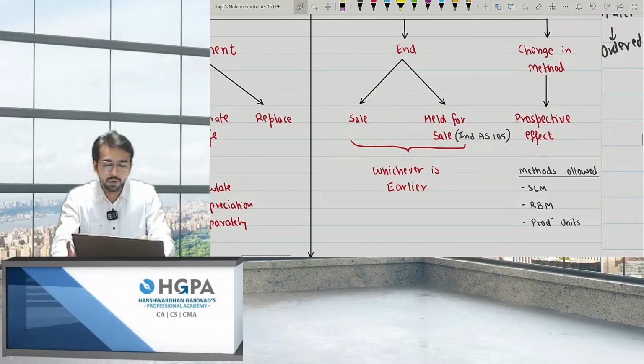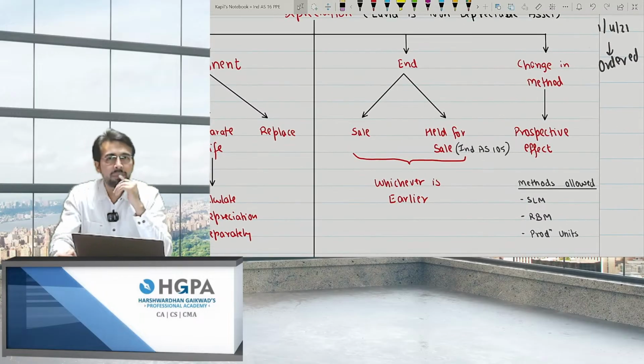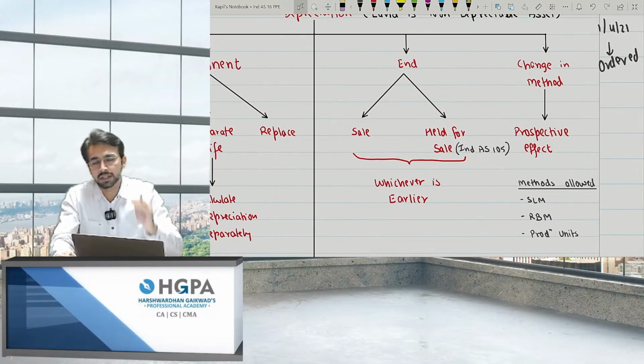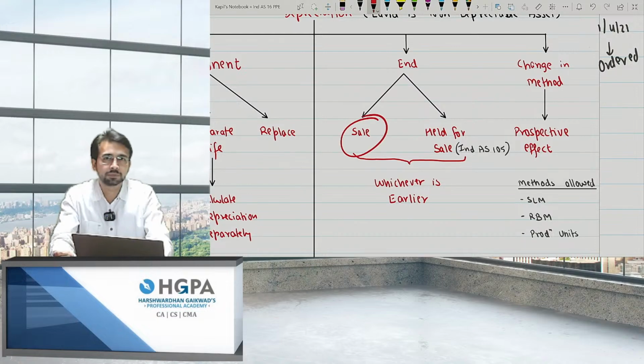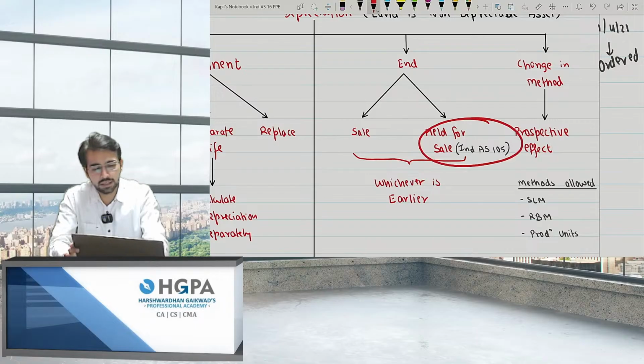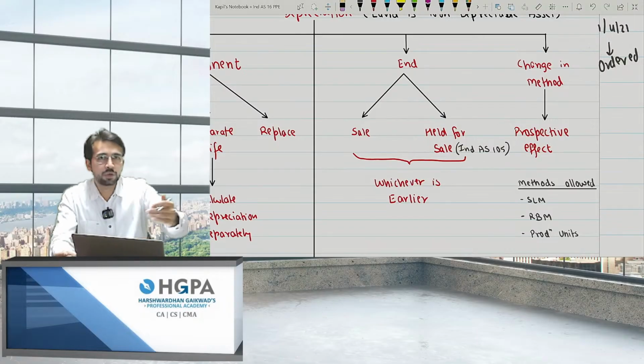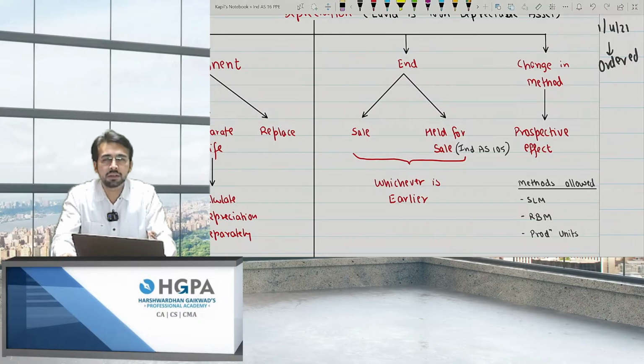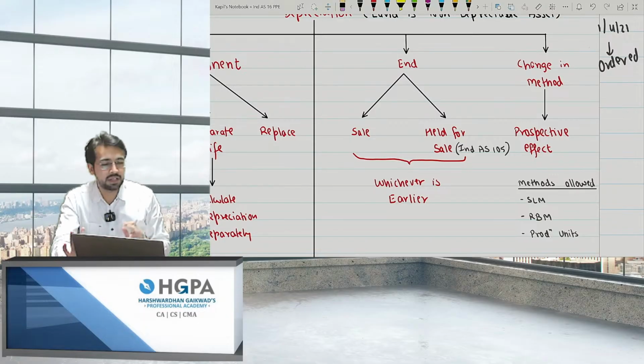Next, when to end the depreciation? When will you stop depreciating? Obviously, when you sell the asset, or else you haven't sold it, but you have held it for sale. That means you're not using it. You have stopped using it and are just in search of a customer. At that time, if you categorize it as held for sale under Ind AS 105, you stop depreciation, whichever is earlier.